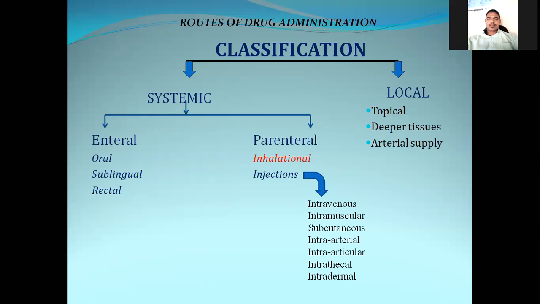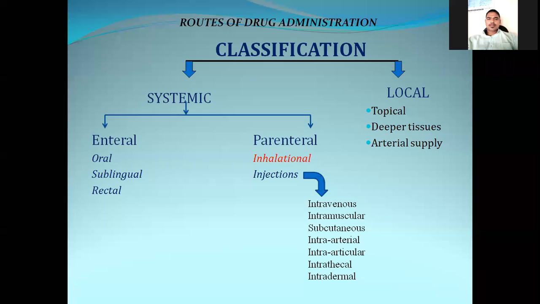So just remember on which basis we have classified. The first basis for the classification of routes of drug administration is whether it enters into the systemic circulation and spreads or not. If it enters into the systemic circulation and spreads throughout the body, then that type is the systemic route of drug administration. If the drug that is administered will not enter into the systemic circulation or will not spread throughout the body, then this type is called local drug administration.